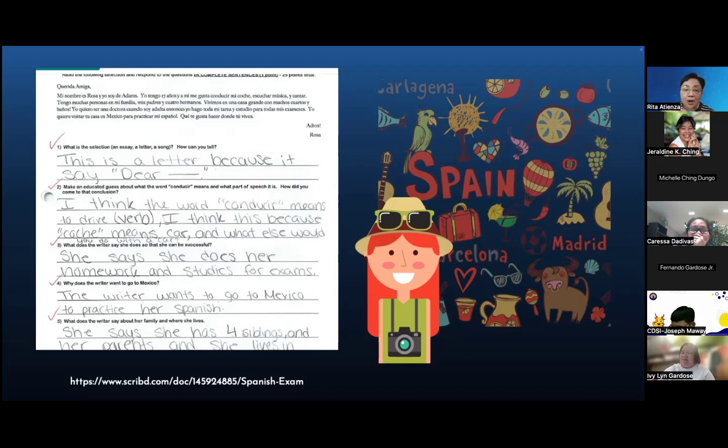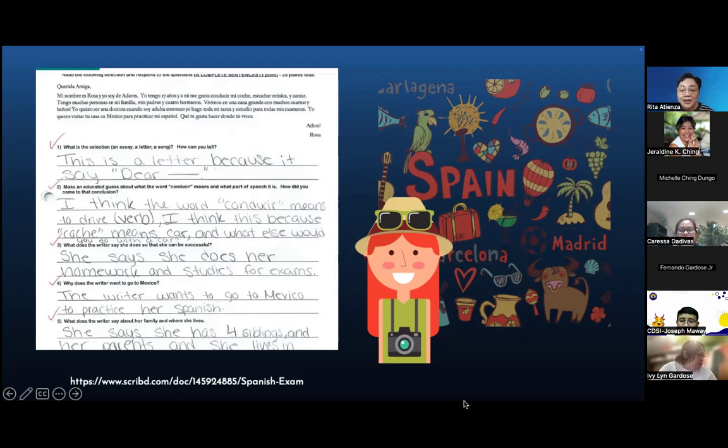So ngayon pa lang, maski hindi pa marunong yung estudyante ng madaming vocabulary in Spanish, because your action goal is to be able to speak in Spanish, then you have to assess whether the student can speak in Spanish. That's why you have to be careful about how you word your action goal. So if your word is say simple phrases in Spanish, it still has to be conversation. Okay? So ngayon pa lang, application now, kailangan sila magsalita.